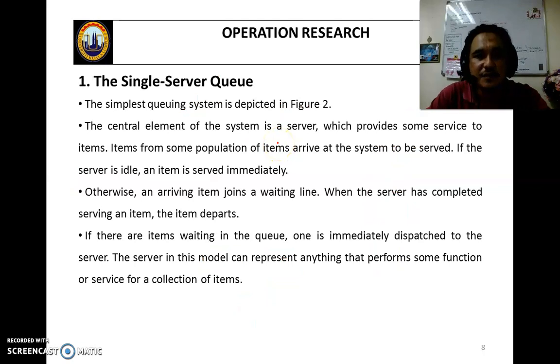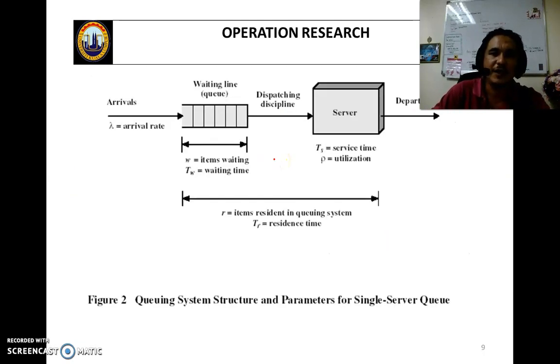Alright. For the single server queuing line, for example, we have 1 server and a queue line. Here each customer or each product waits to be served. This is considered inventory or work in progress.